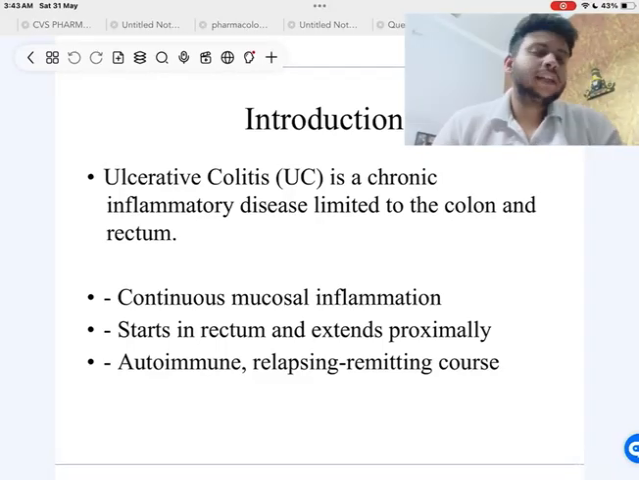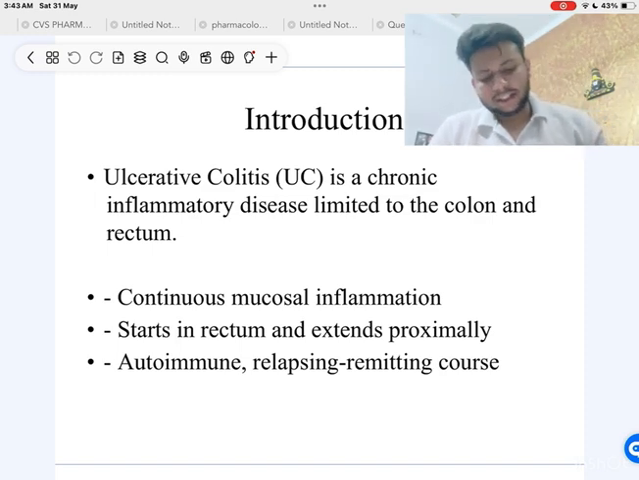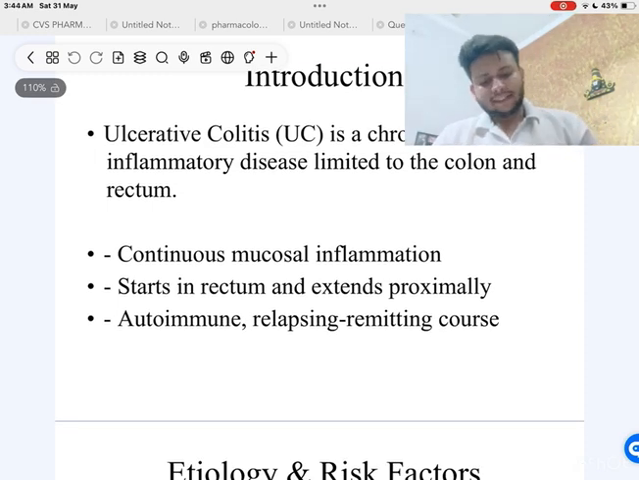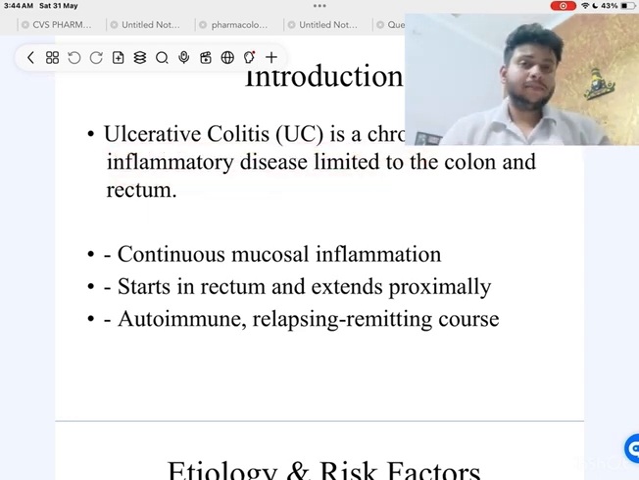So today I will tell you about the topic ulcerative colitis. So let's begin with it. Ulcerative colitis is a chronic inflammatory disease limited to the colon and the rectum. So you can say it is a disease of your lower GIT tract.